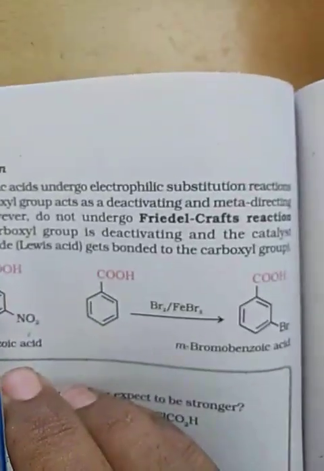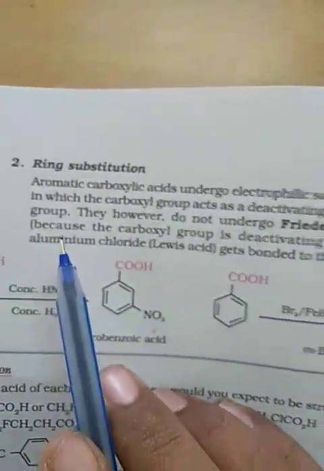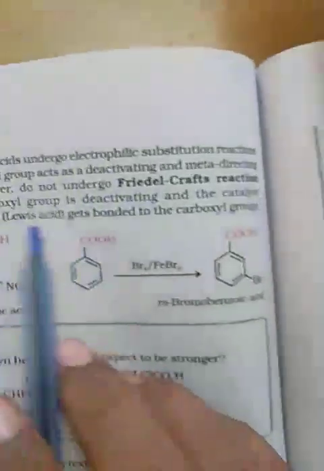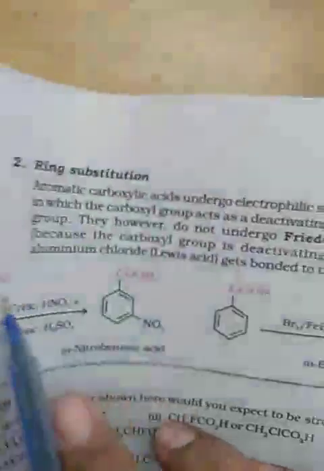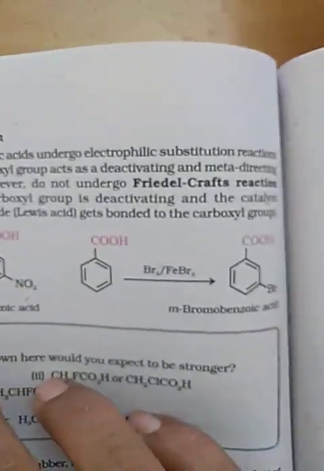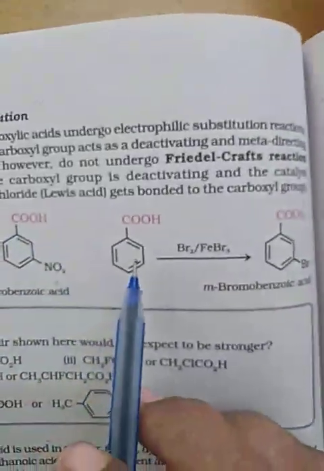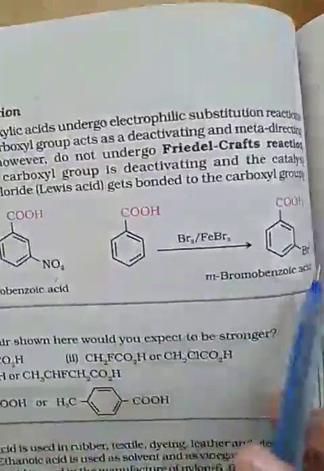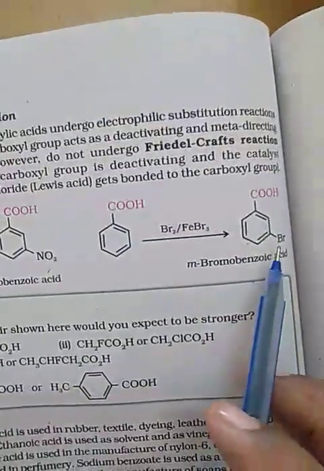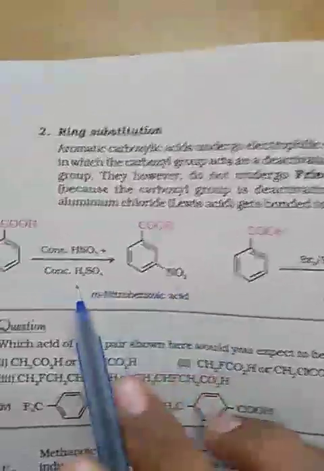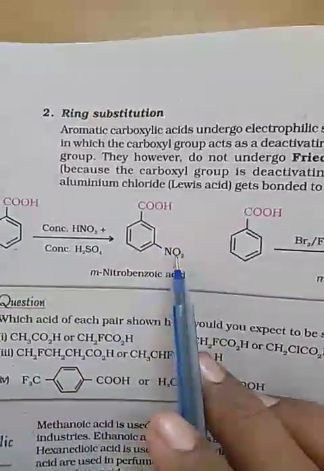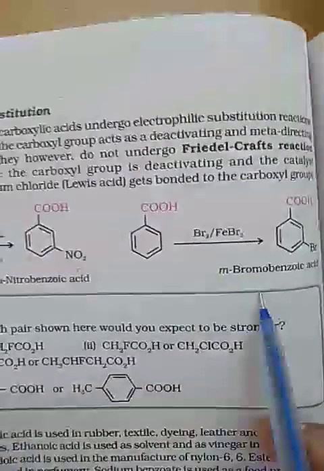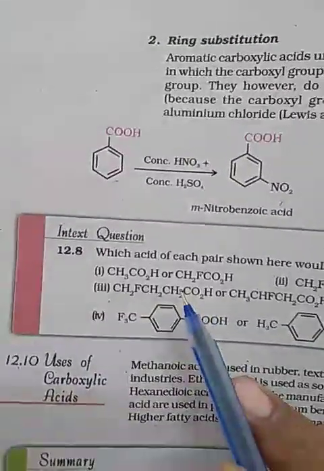They, however, do not undergo Friedel-Crafts reactions because the carboxylic group is deactivating and does not take part, and the catalyst aluminum chloride, a Lewis acid, gets bonded to the carbonyl group. So here the COOH group remains the same, only the substitution of bromo occurs. Further, I showed you meta-nitrobenzoic acid, from nitration and bromination. Further, you have to do the in-text questions.